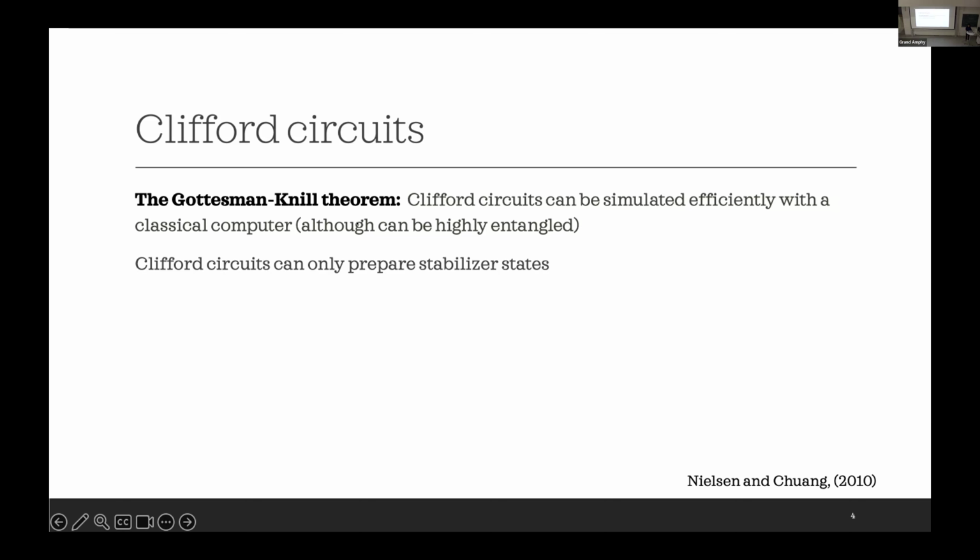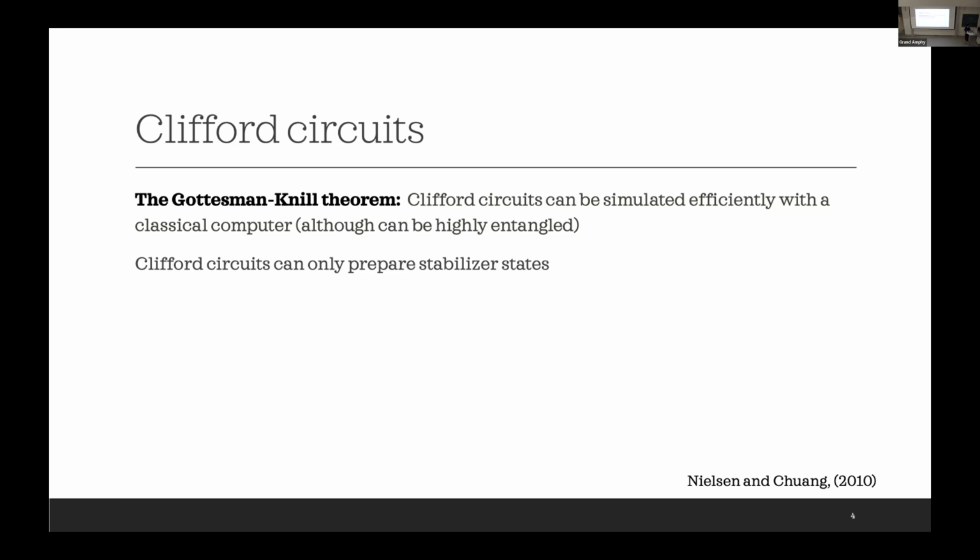What is interesting about Clifford circuits is that, by the Gottesman-Knill theorem, as pointed out by Lorenzo, Clifford circuits can be simulated efficiently by a classical computer. This fact is maybe surprising at first because Clifford circuits can be highly entangled. So this goes to show that entanglement is not enough to characterize quantum complexity, and we need another ingredient to characterize the complexity of the state.